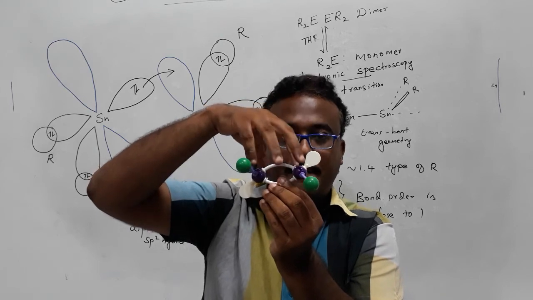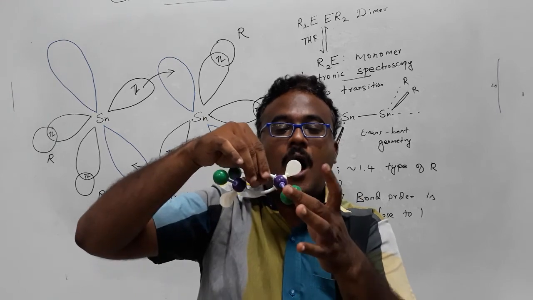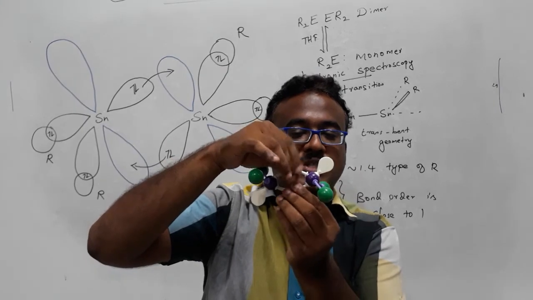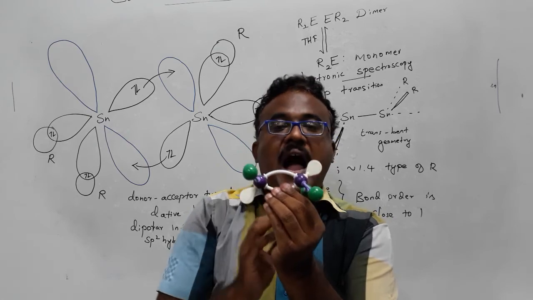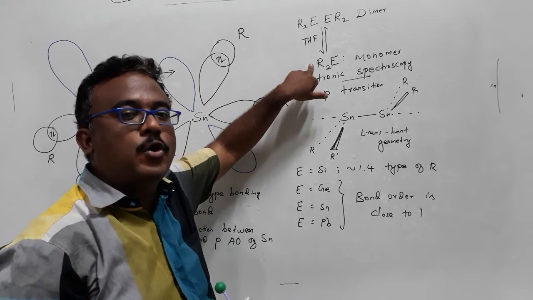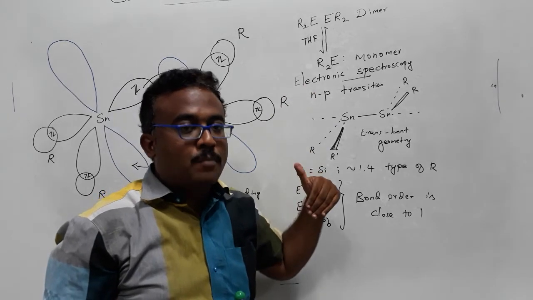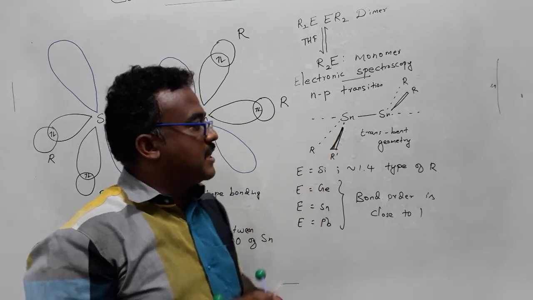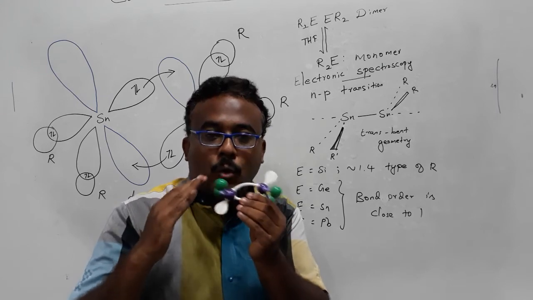If you dissolve this compound in solution, this bond will be broken and then it will exist as R2E. Are you clear now? When you dissolve this compound in solution, this bond is very weak, so it will be cleaved and you will get R2E, a stannylene-like compound. That can be confirmed, whether the compound decomposes to monomer or not, by electronic spectroscopy, because due to the very weak bond between these two units, none of the compounds have a true double bond.